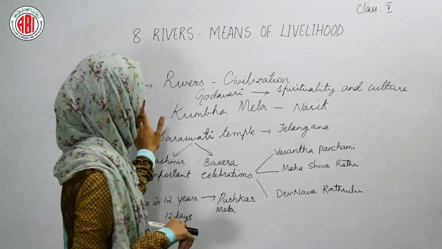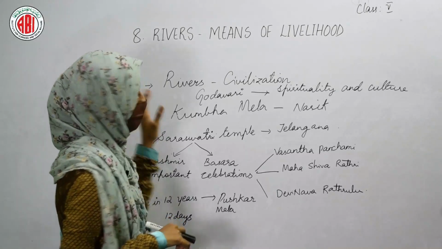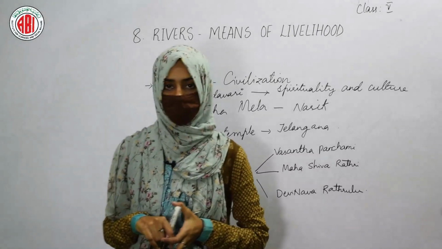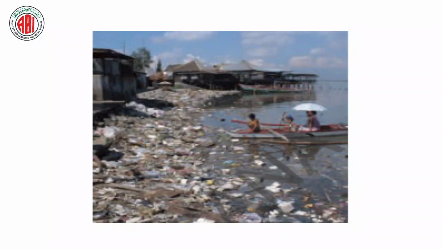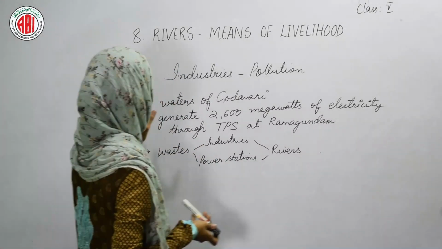So this is about the civilization that occurs at the banks of rivers. Our next topic is industrial pollution: how the industries are polluting the water present in the rivers. So how are they polluting the river water?